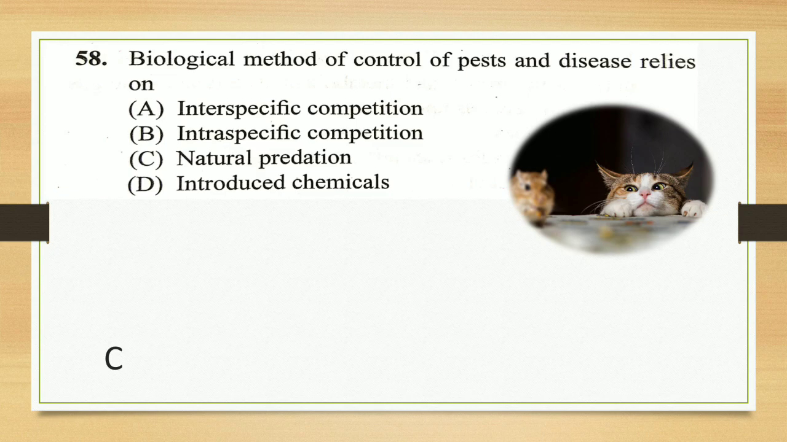The other answers: interspecific means between two species, that is lion and the leopard. Intra means within the species, where competition takes place for food, shelter and water. For example, elephant and elephant, or zebra and zebra. That is called intraspecific, and the last option is by introducing chemicals. So here the correct answer is natural predation.